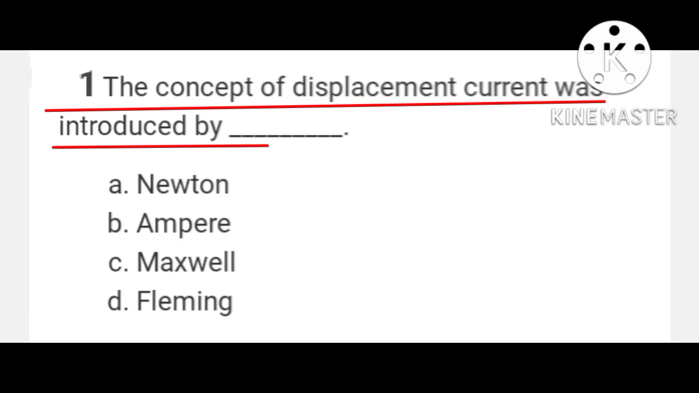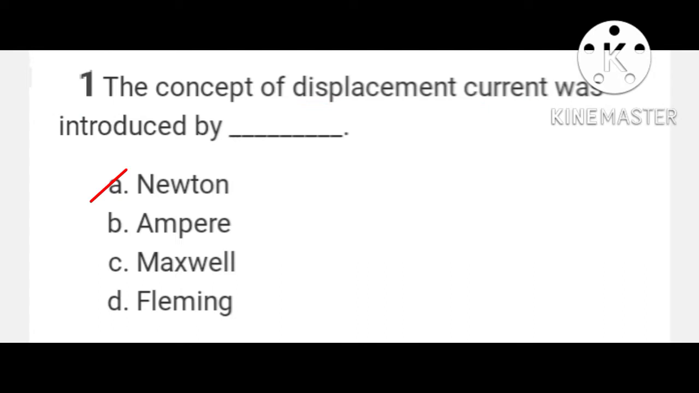Question number 1. The concept of displacement current was introduced by: A option Newton, B option Ampere, C option Maxwell, D option Fleming. The concept of displacement current was given by Maxwell. So in this question, C is the correct option. The concept of displacement current was introduced by Maxwell.